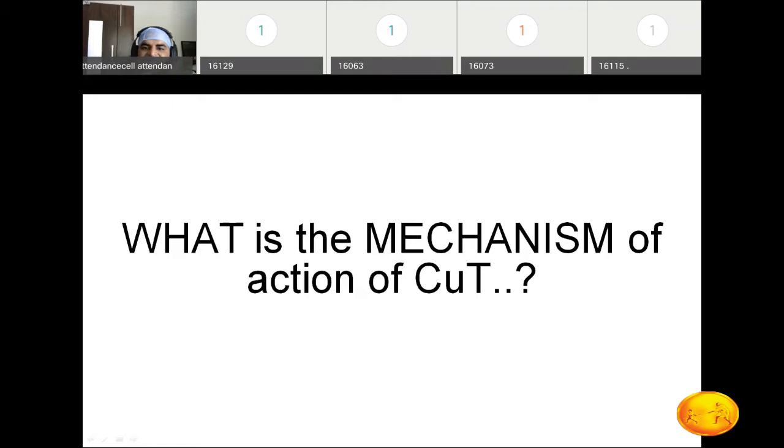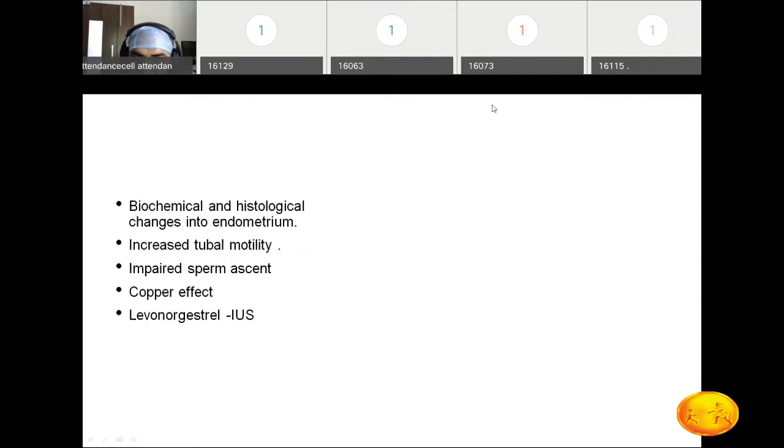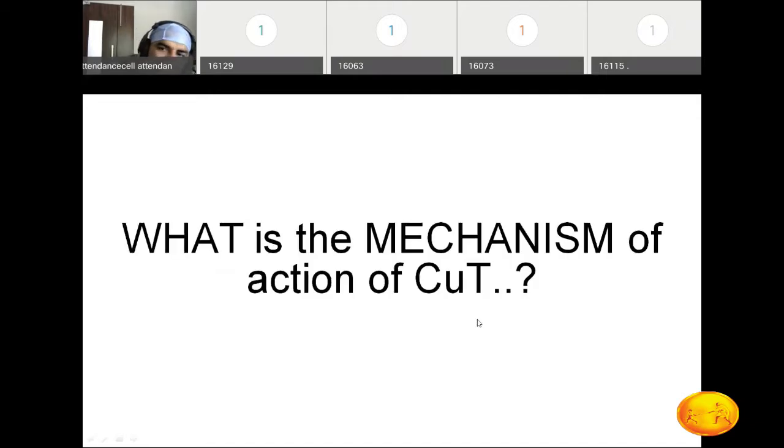What is the mechanism of action of Copper T? What is the mechanism of action? Intrauterine contraceptive devices means we are putting this device into the uterine cavity. So this Copper T is going to hamper some part of the chain of conception.